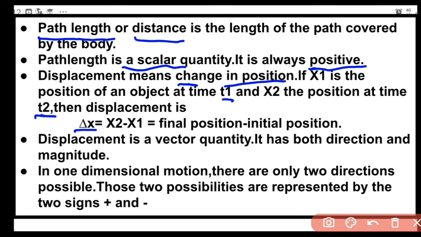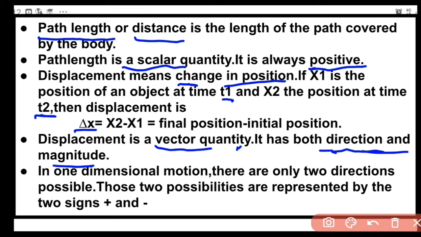Delta x is equal to x2 minus x1, that is final position minus initial position. So if you know the positions of an object at two instants of time t1 and t2, the change in position gives you the displacement. And displacement is a vector quantity. It has both direction and magnitude.